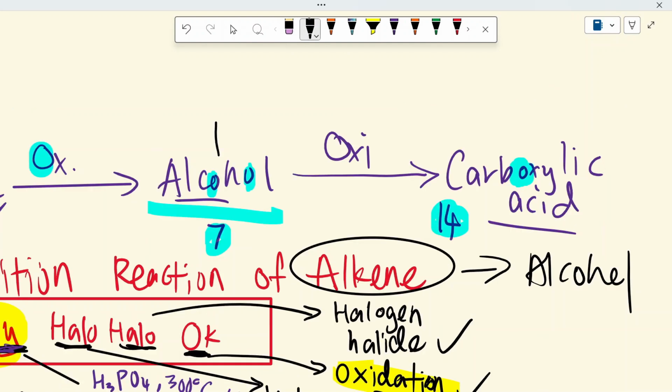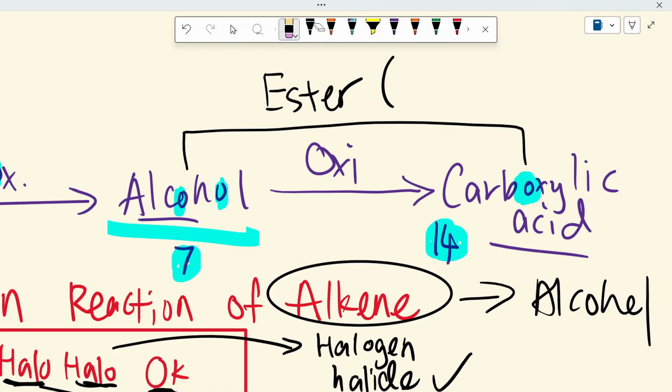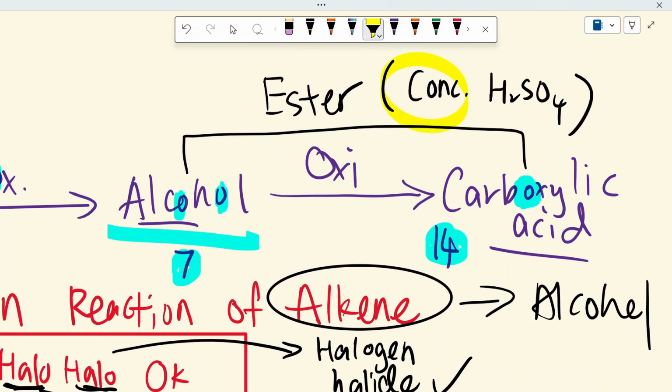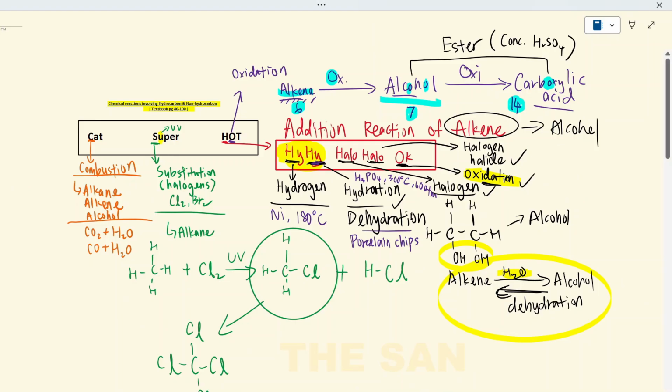And then when alcohol reacts with carboxylic acid, we will get ester. And this reaction will require concentrated sulfuric acid as catalyst. And it must be concentrated sulfuric acid. Alright, so this is the whole story.